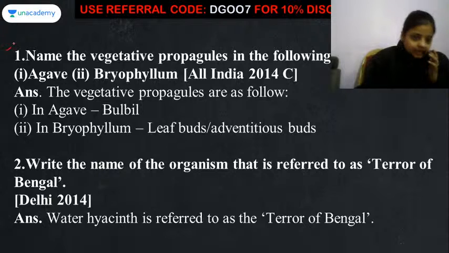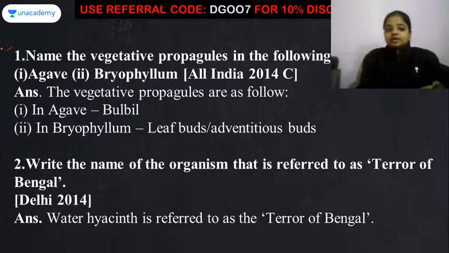First question is: name the vegetative propagule in the following. Agave में क्या होता है vegetative propagule? It is doing its vegetative reproduction with the help of bulbil. And from Bryophyllum, it is the leaf buds or the adventitious buds. So these two are the very well-known examples for the vegetative propagules.